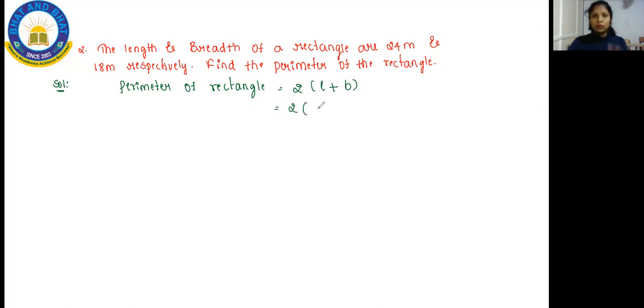So write 2, in the place of length write 24, in the place of breadth write 18. Now 24 plus 18, you will get 42. Since I removed the bracket, you all know that the bracket symbolizes multiplication, so the sign of multiplication will come here. So 24 plus 18 is 42. Now 42 into 2, you are going to get 84 meters. So what is the perimeter of the rectangle? The perimeter is 84 meters.